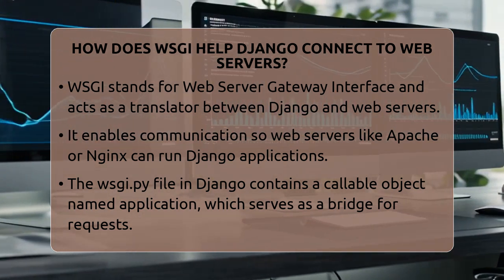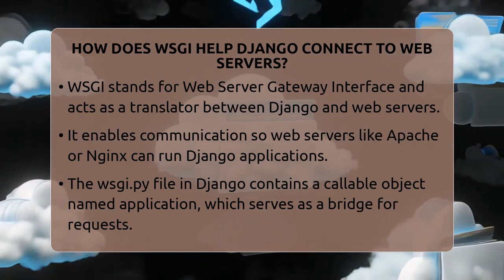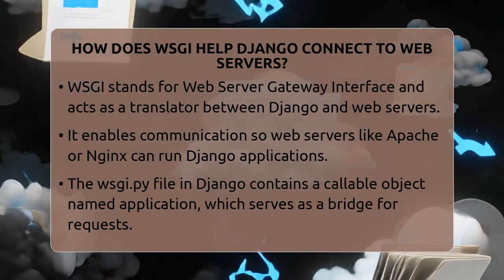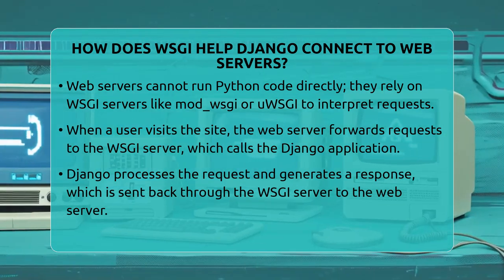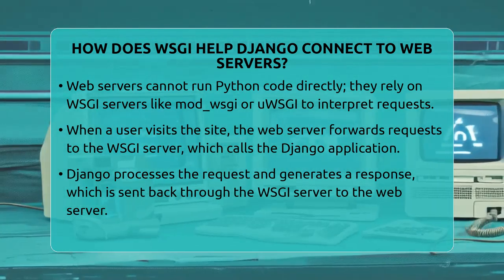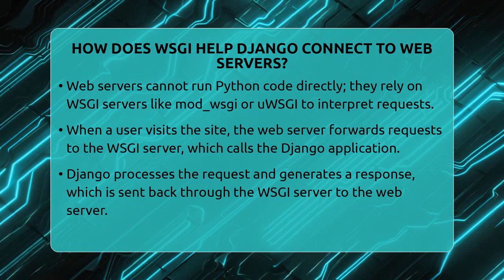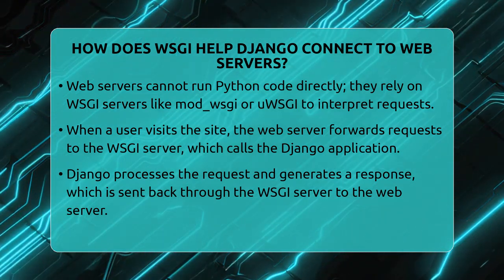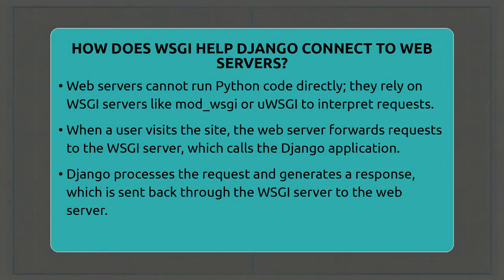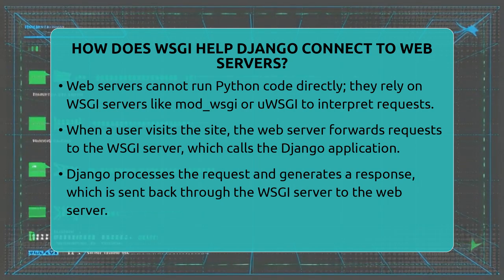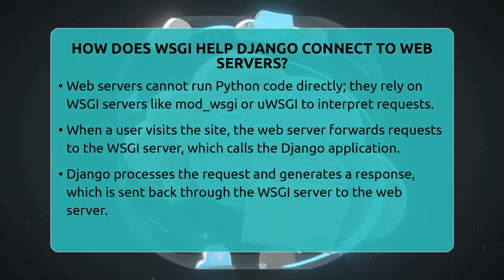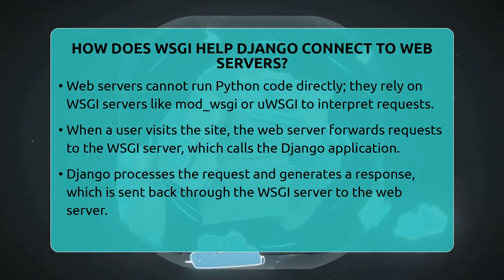In a Django project, there is a special file called wsgi.py. Inside this file, Django creates a callable object named application. Think of this application as a bridge or a door that the web server can use to send requests to Django. When a user visits your website, the web server receives their request and then uses this application callable to pass the request to Django.